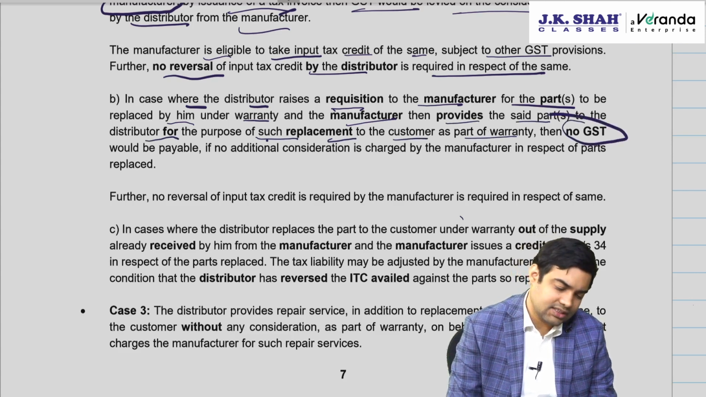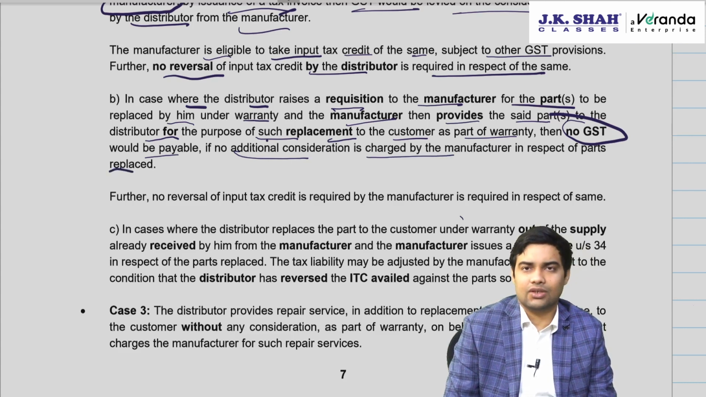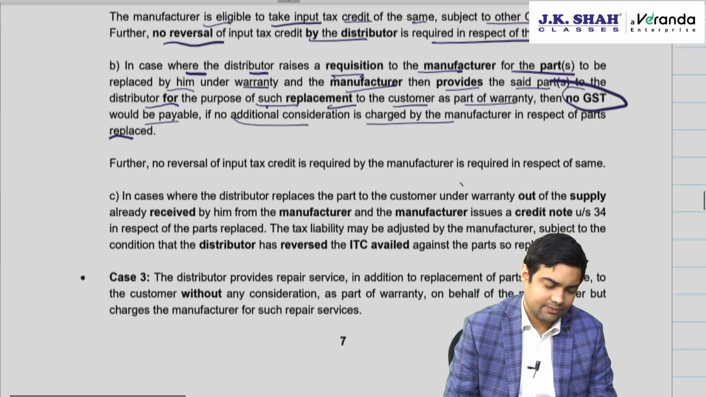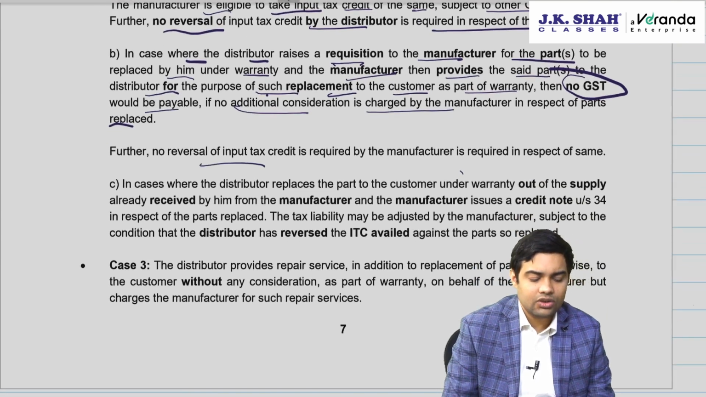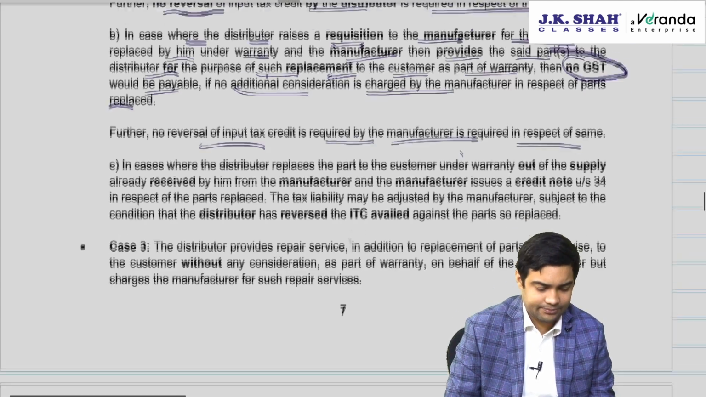Then no GST would be payable if no additional consideration is charged by the manufacturer in respect of the part replaced. Further, no reversal of ITC is required by the manufacturer in respect of the same.